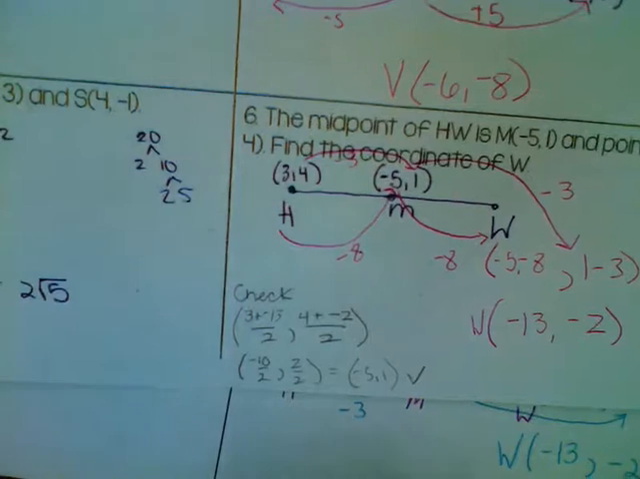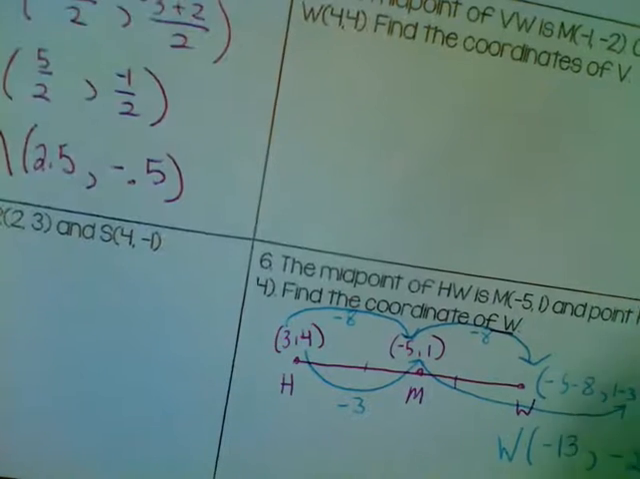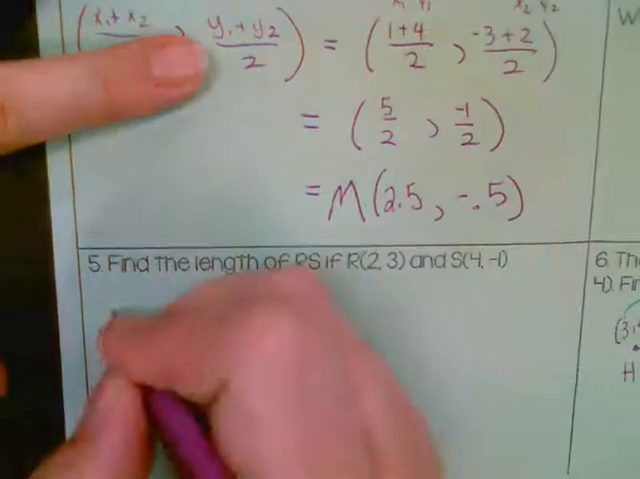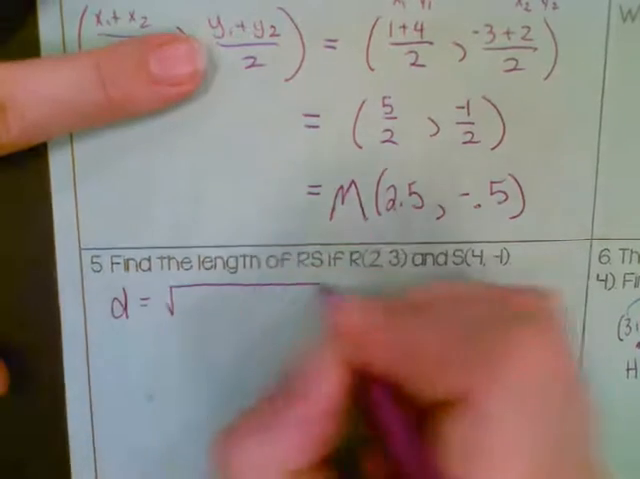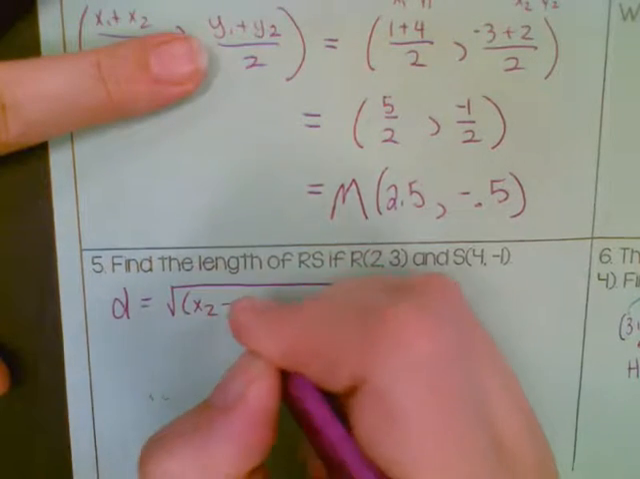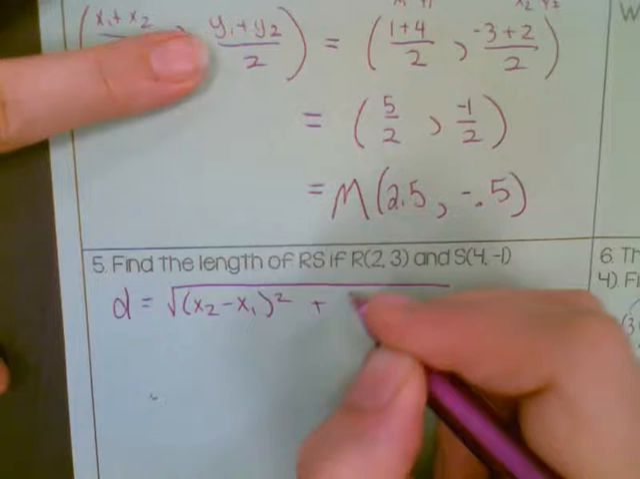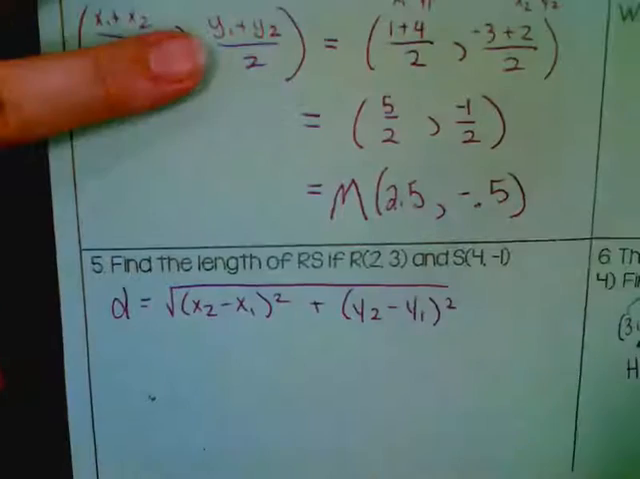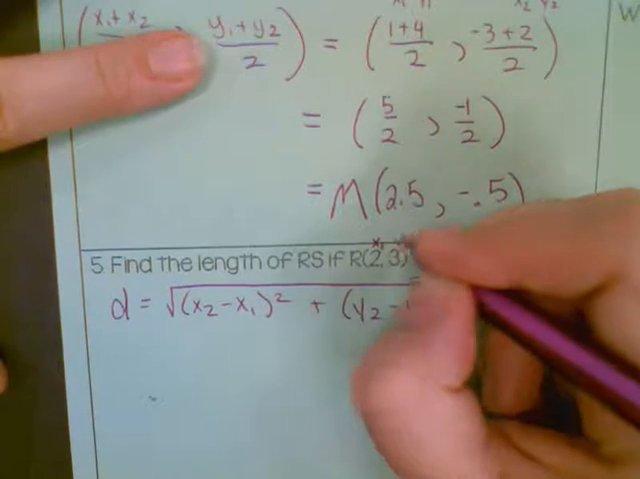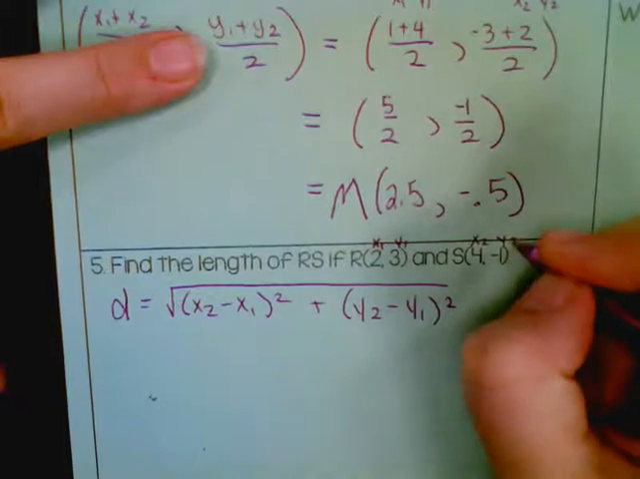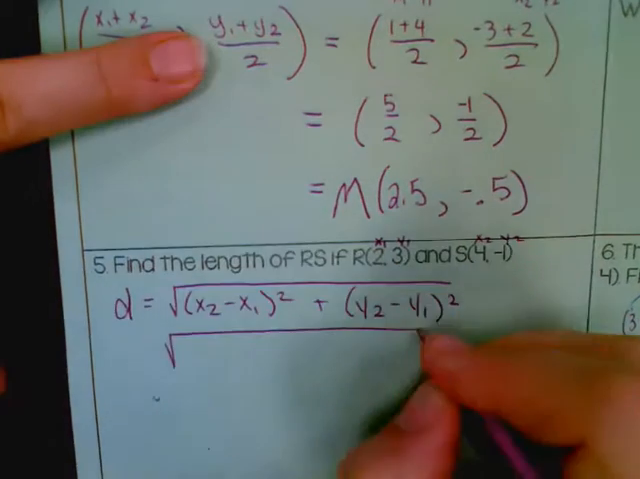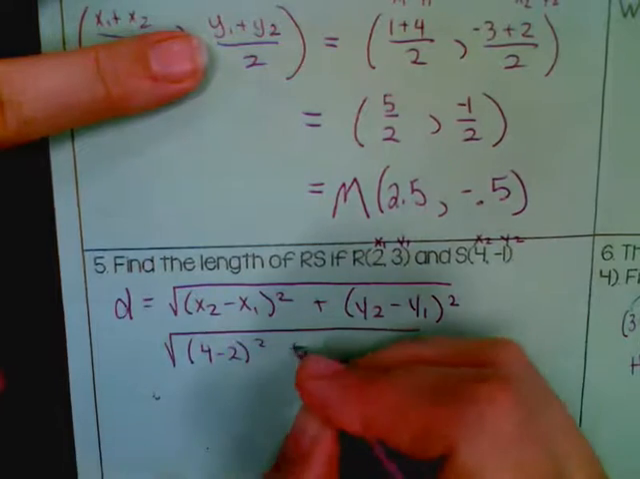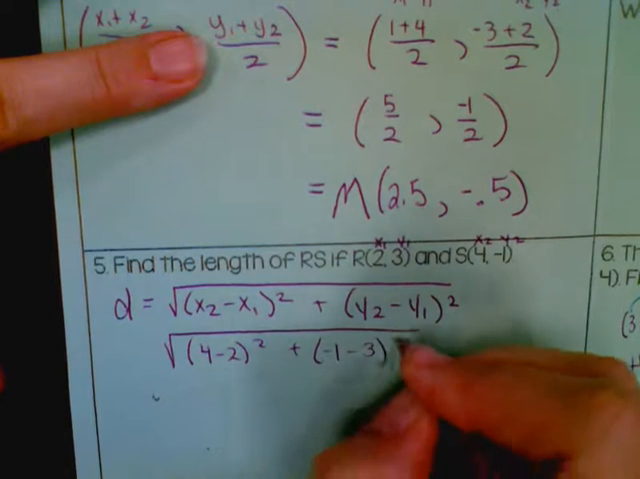Okay, so let's look at question number 5. It says to find the length of RS. So that's using our distance formula. Our distance formula said x2 minus x1 squared plus y2 minus y1 squared. So remember, this is x1, y1, x2, y2. So we can plug those in. So we have 4 minus 2 squared plus -1 minus 3 squared.